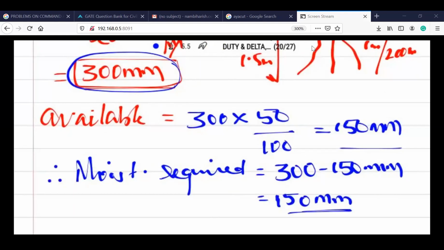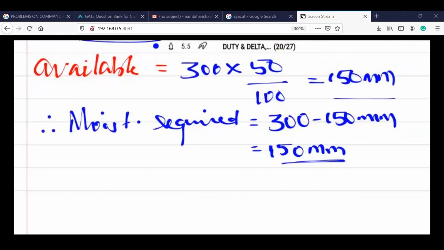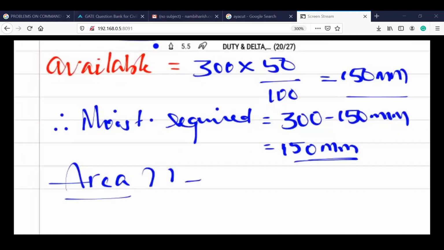So how much area is that? What is the area of the irrigation land? Please type in the chat box. How much area is the irrigation land? 2.2 units, please. Very good. So the area is 2.2 hectares. Good answer.